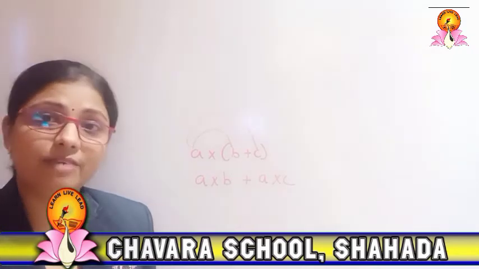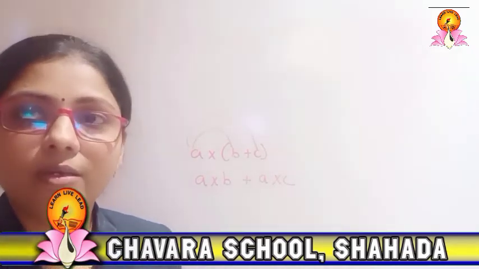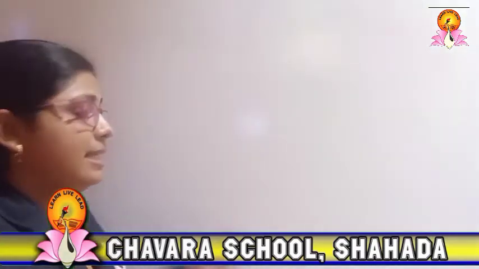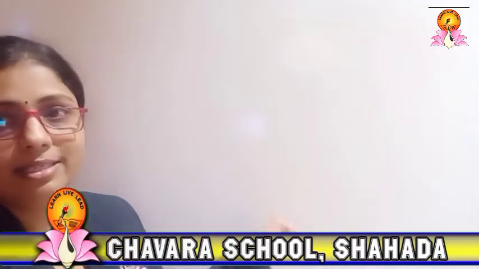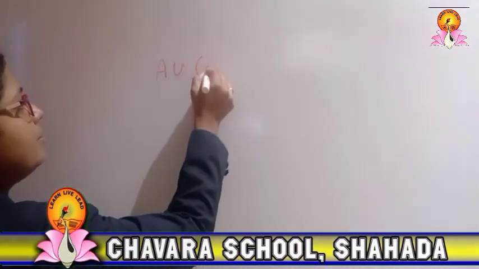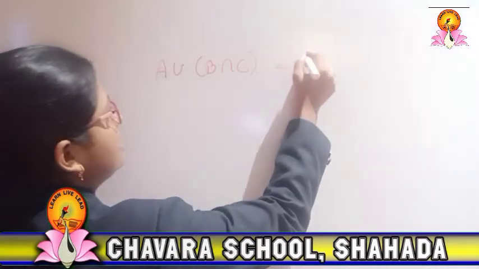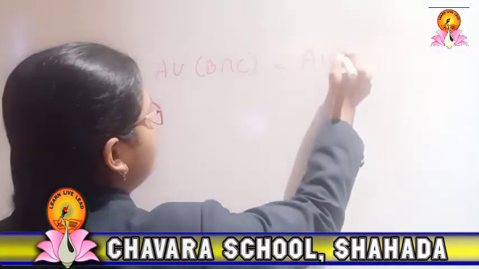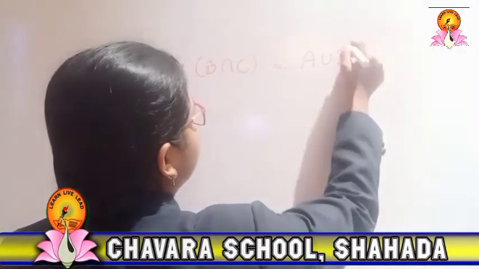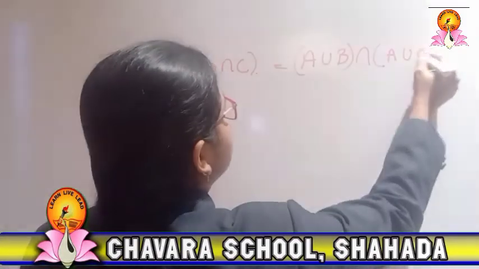This was the distributive law which you have learned. Now in the same way we are going to study the distributive law here. It works in union and also in intersection. Suppose it is A union (B intersection C), it will be represented as (A union B) intersection (A union C).